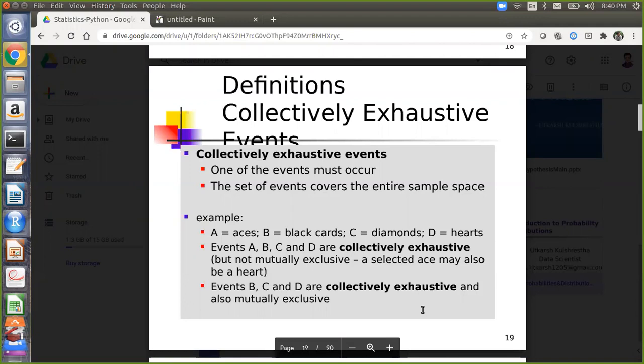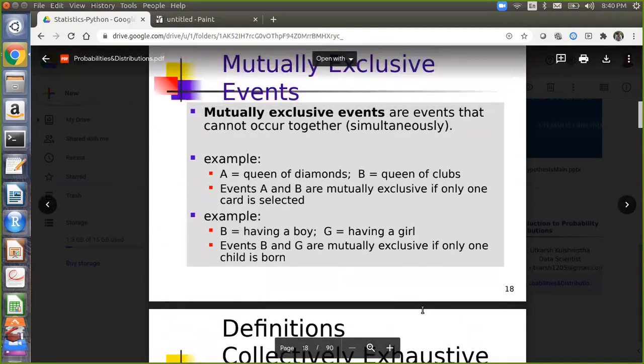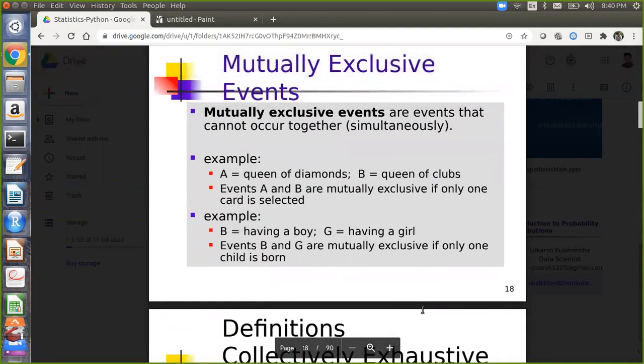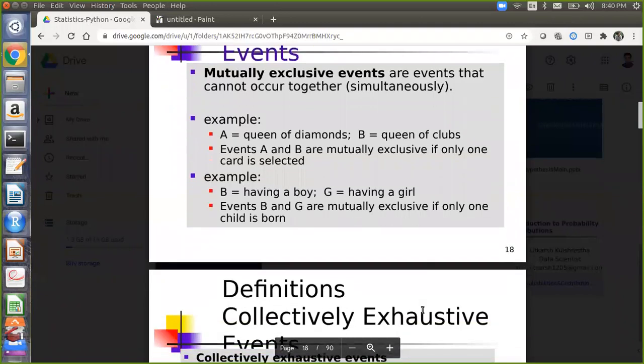So basically, mutually exclusive events. You will forget this definition tomorrow or the day after tomorrow. So you have to write this definition into your notes, memorize these definitions and understand this particular example. Because one week later you will forget what mutually exclusive events are and what collectively exhaustive events are. So remember these definitions or watch the video again.